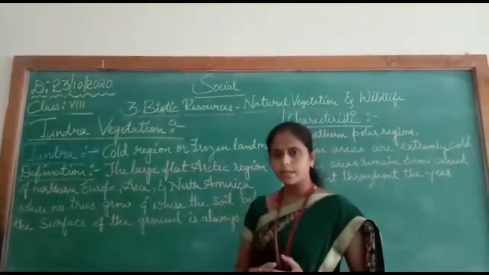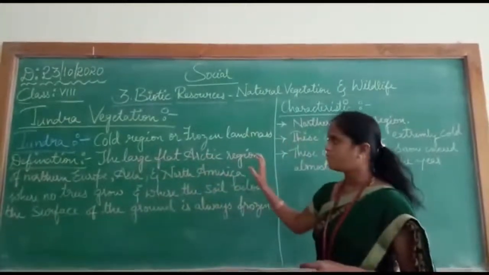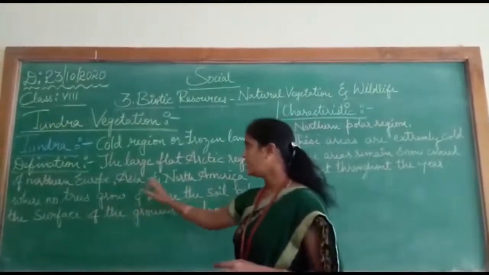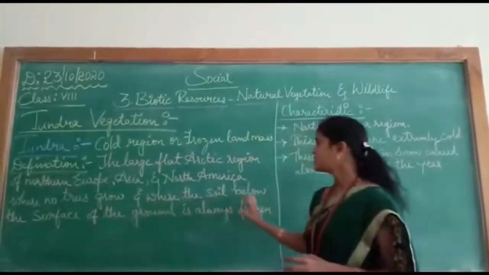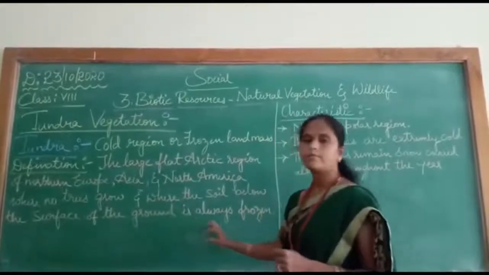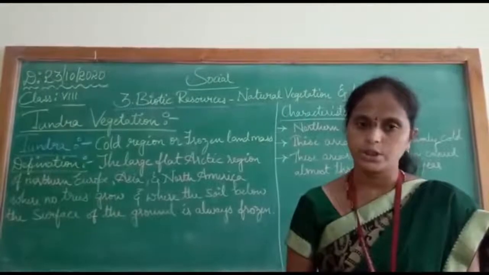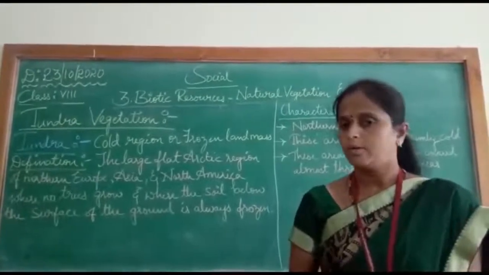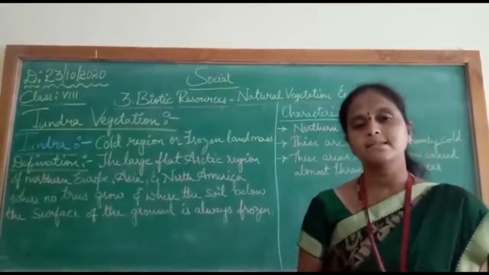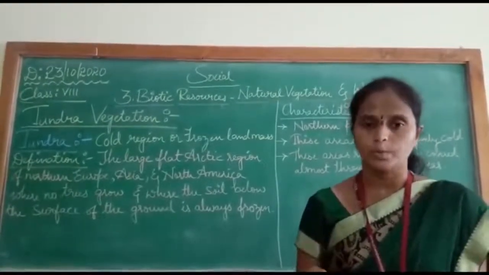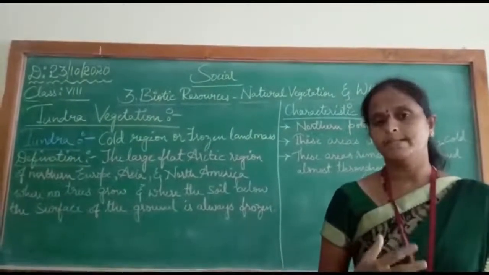I will repeat once again the definition of the tundra. The large flat Arctic region of Northern Europe, Asia and North America where no trees will grow and where the soil below the surface of the ground is always frozen. Children, this is the definition of the tundra vegetation. Commonly, we can say the cold regions of the world such as Antarctica or the places which are located in the freezed zone. Okay, so now we will learn about the characteristics of tundra vegetation.